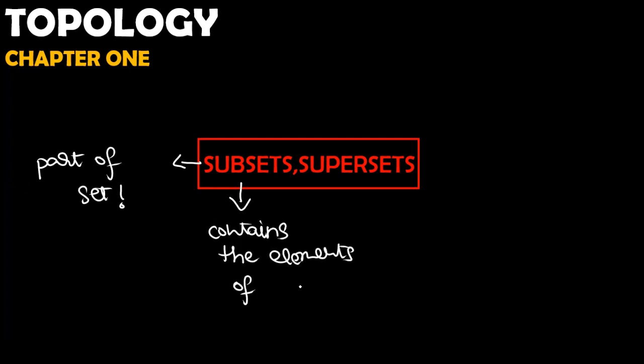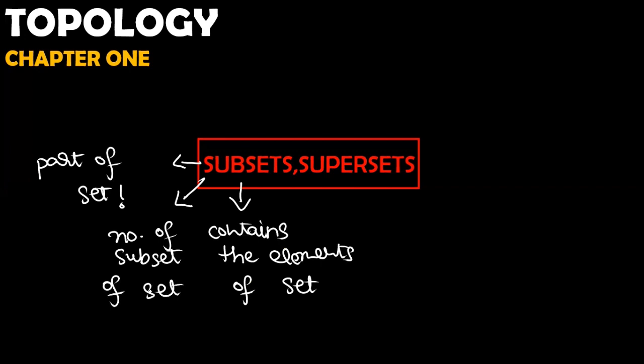The elements of a set, right? And always remember that the number of subsets of a set is 2 to the power n, where n is the number of elements in it, right? Okay, then if